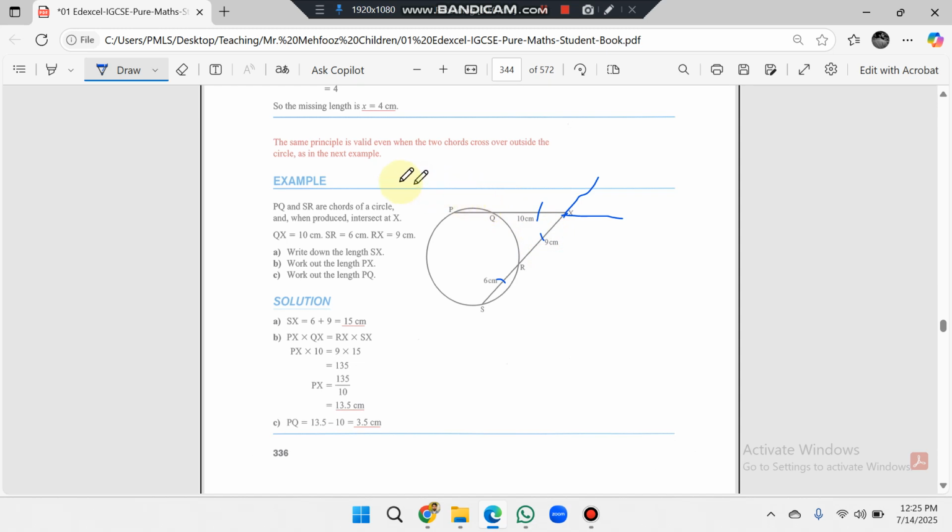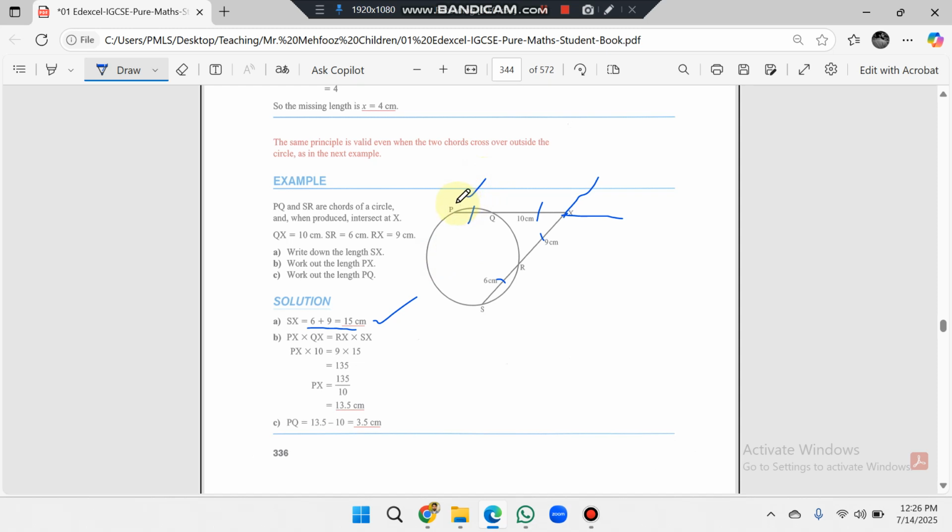Write down the length of SX. SX is the total length, so we just add these two terms: 6 plus 9, that is 15. This is your first part. The second part is to work out the length of PX. How can we find PX? By finding PQ, then we have QX, then we add these two values to find PX. This is your second part. The third part is to work out the value of PQ.